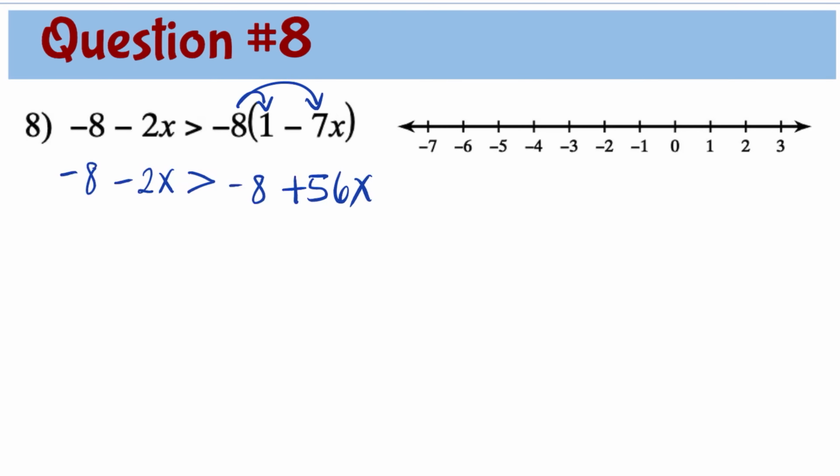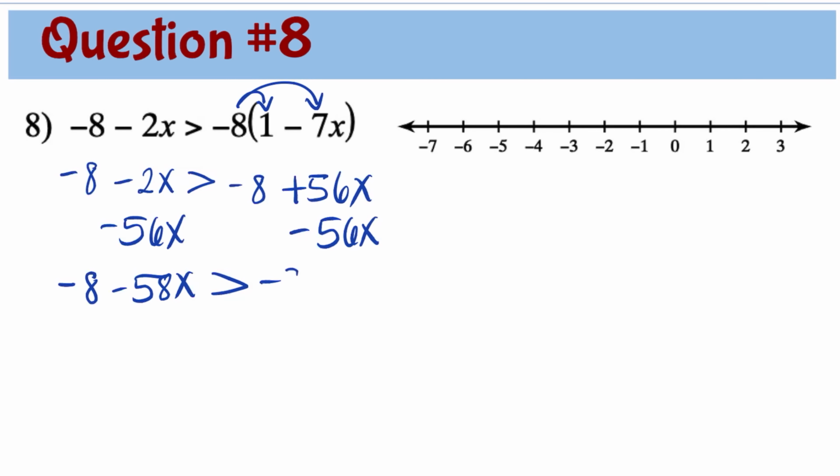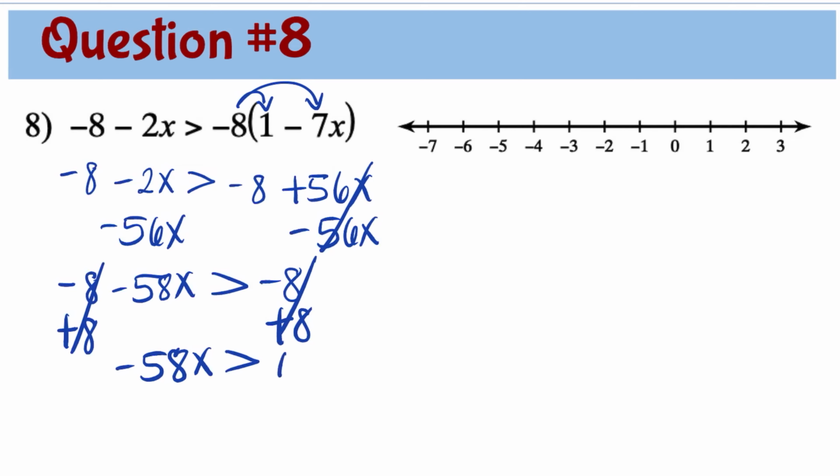I will isolate the variable on the left side, so I will subtract 56x from both sides of these equations. So now we have negative 8, negative 2x minus 56x is negative 58x, greater than negative 8, 56x minus 56x is 0. Now we need to add 8 to both sides. Negative 8 plus 8 is 0. Now we have negative 58x is greater than 0.